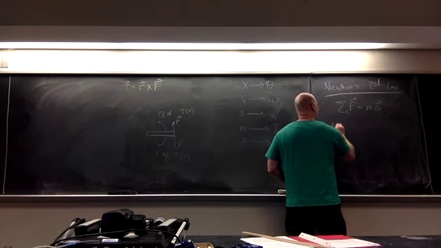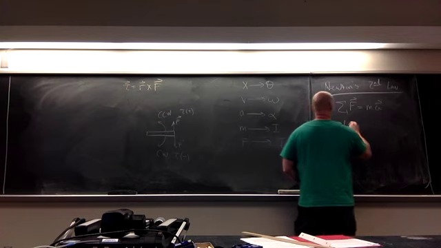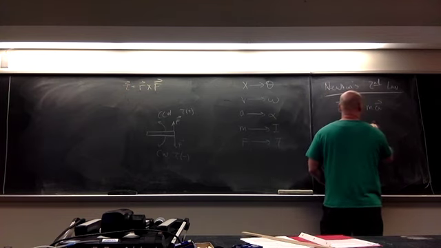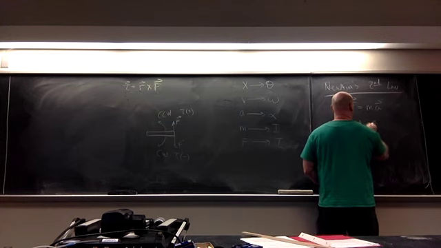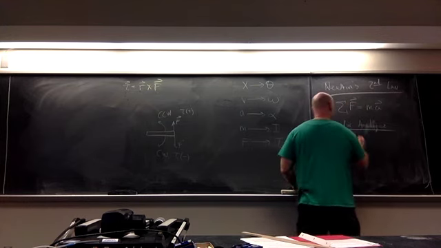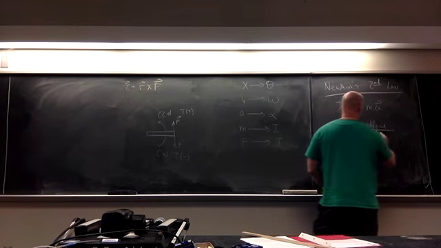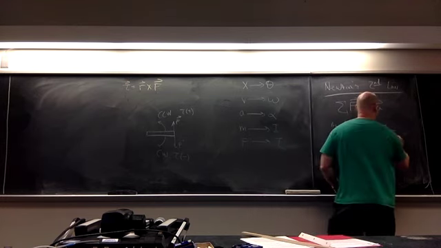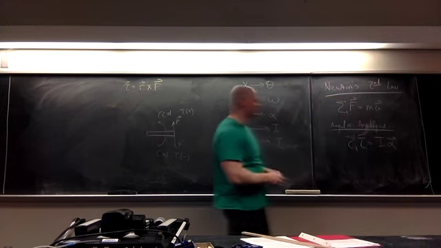So the angular analog of Newton's second law now says that the sum of the torques acting on the object is equal to the moment of inertia times the angular acceleration.